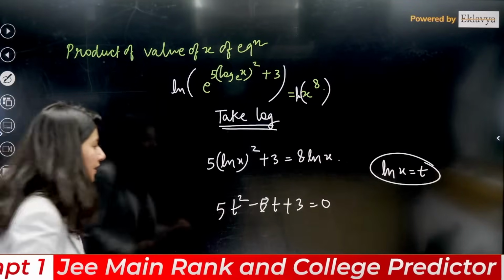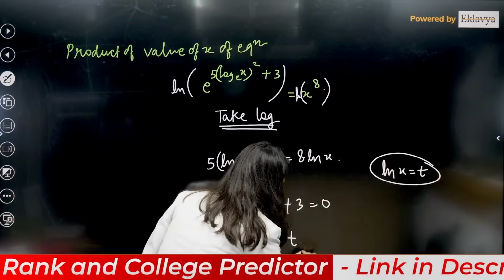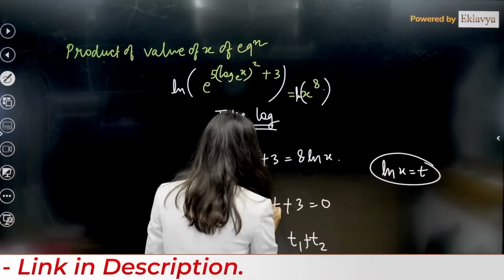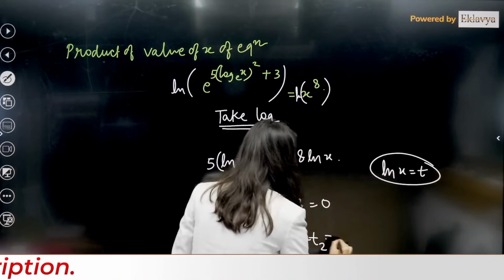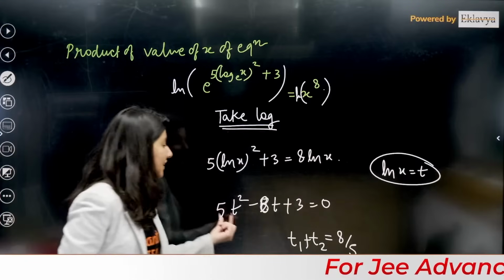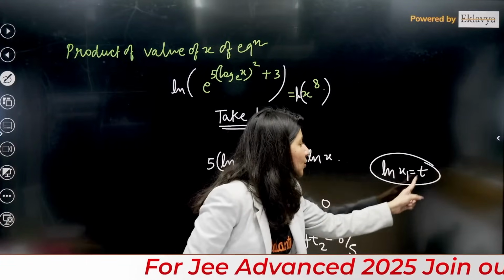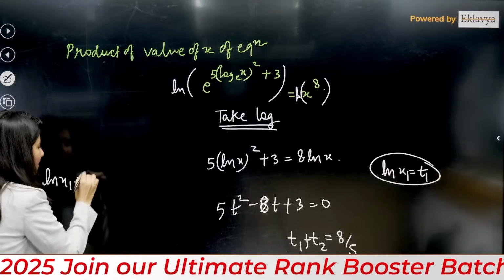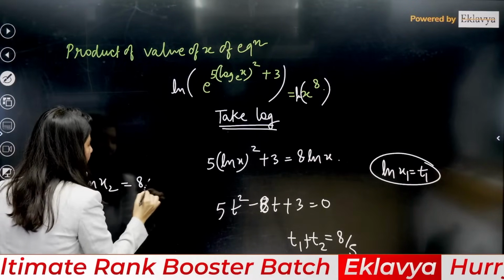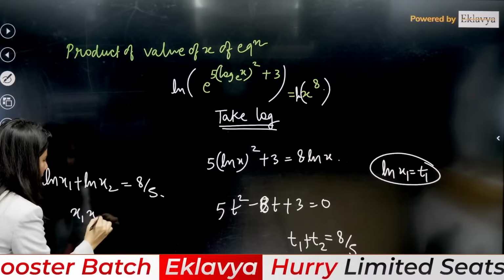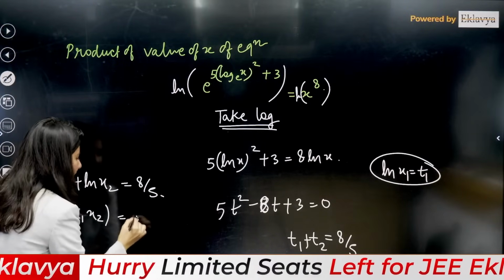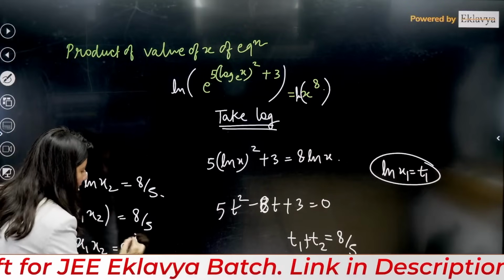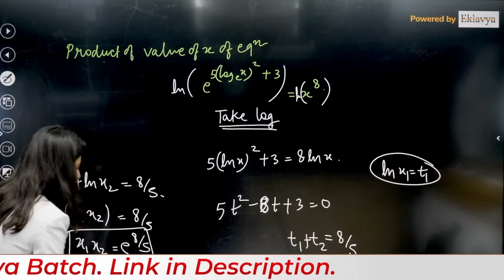Now understand one thing. What is the sum of roots? Suppose t1 and t2 are roots of this equation. Sum of roots, can anybody tell me? Ma'am, sum of roots, if this is 8, this is 5, is equals to 8 by 5. Now obviously t1 is going to give you log of x1, t2 is log of x2. So log of x1 plus log of x2 is equals to 8 by 5. Here log of x1 into x2 is nothing but 8 by 5. So x1 x2 is what? Tell me, e power 8 by 5. So product is going to come from here.